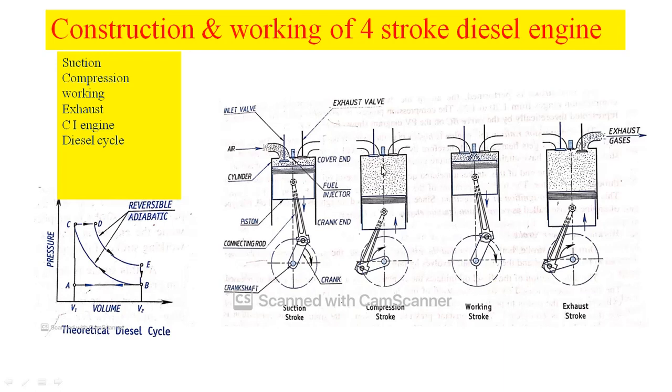Here the compression ratio is higher than in the petrol engine. In a petrol engine, the compression ratio is 1:7 to 1:11. But in this diesel engine, the air is compressed to a compression ratio of 1:20 to 22. Okay, 1:20 to 22, that is the compression ratio. A high compression ratio in this engine. So that we have shown in this theoretical diesel cycle. B to C indicates the increase in pressure of the air inside the engine cylinder.